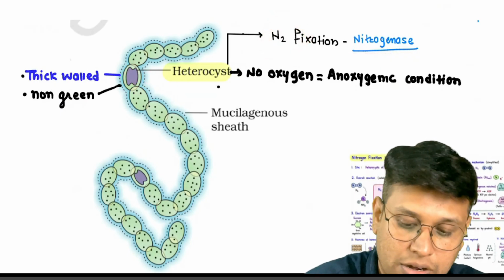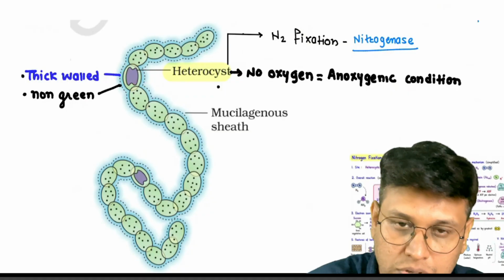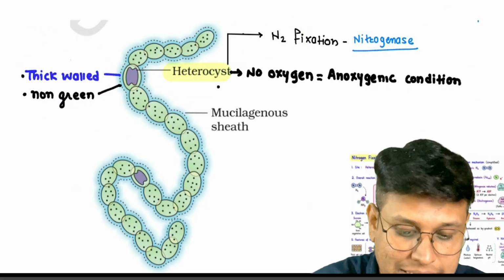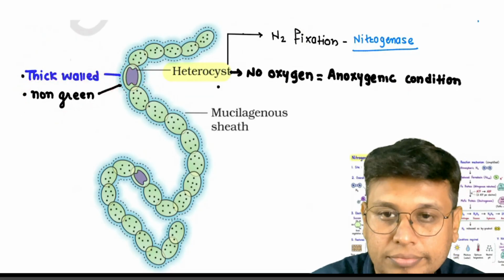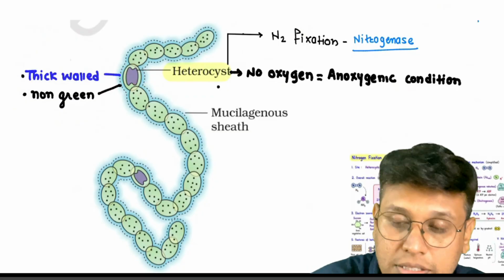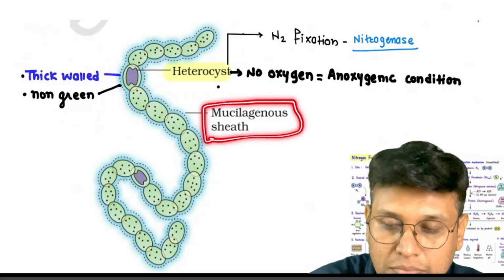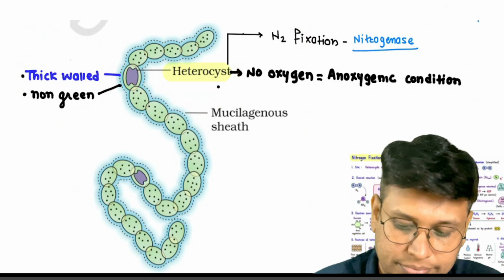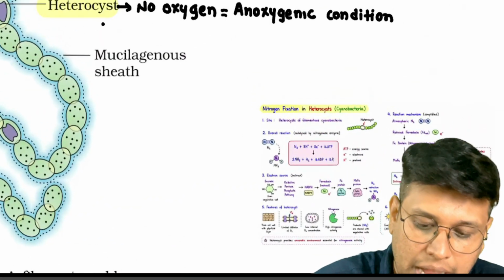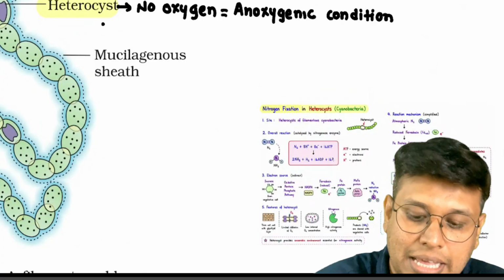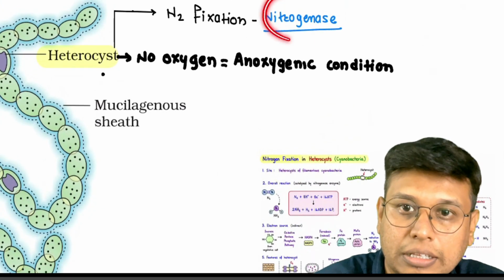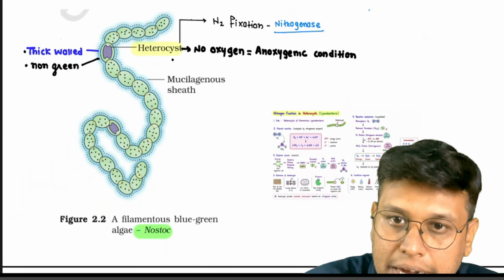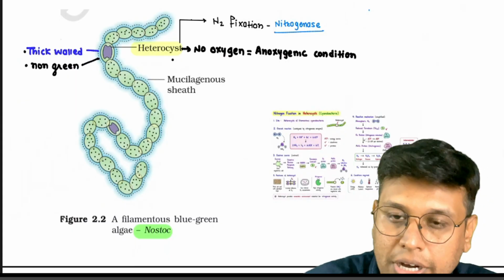They have to fix nitrogen into ammonia-like compounds, and this is going to be thick walled, so it does not permit any gaseous exchange, and non-green. Again, there they called it gelatinous sheath, here they are calling it mucilaginous sheath. Again, there can be a difference of monomer. And in nitrogen fixation, one key enzyme is there, that is nitrogenase.